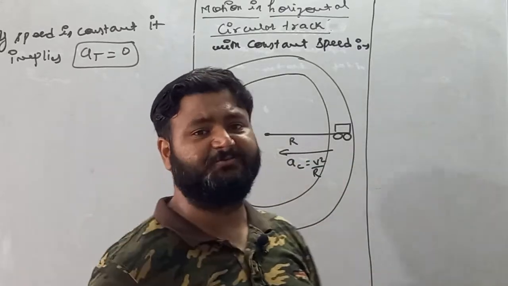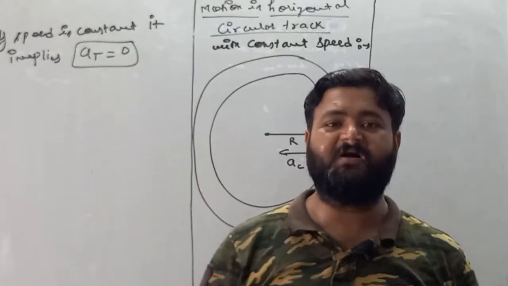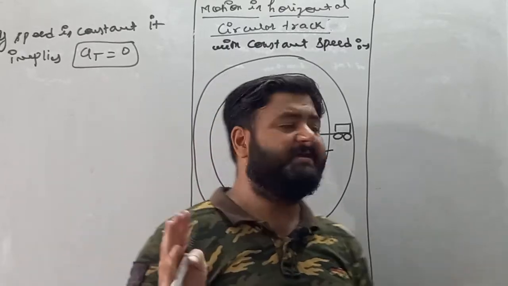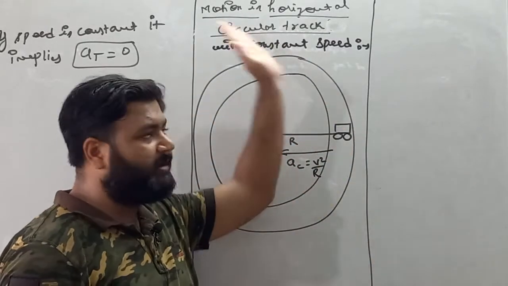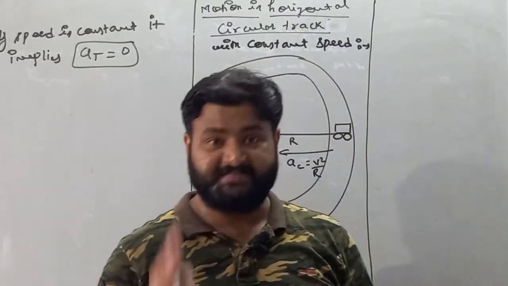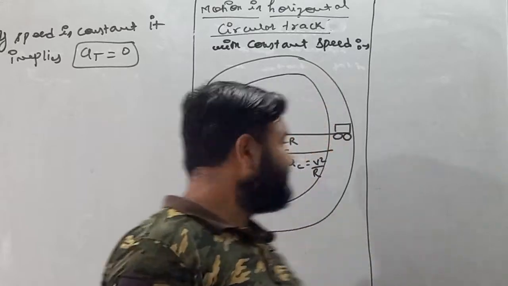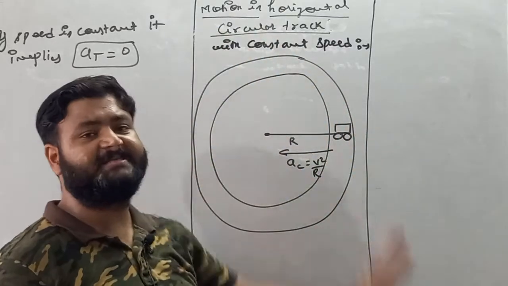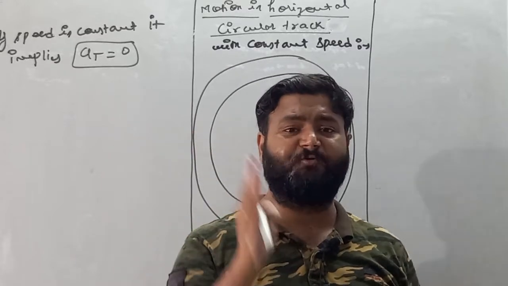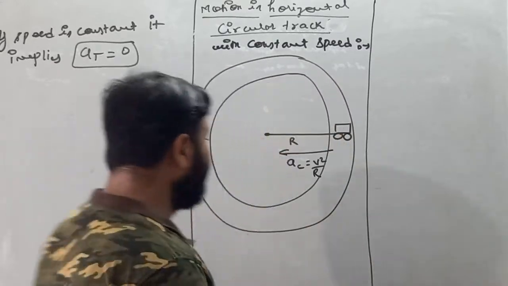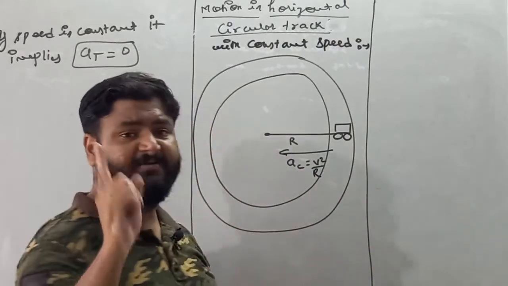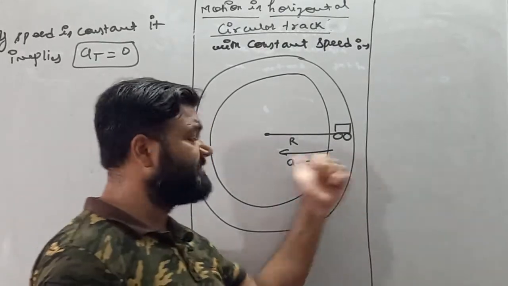So my dear student, remember this thing: if you are moving a car, bike, cycle, whatsoever, and you are performing horizontal circular motion with constant speed, then the force which turns you in the horizontal circular track is the force of friction. Remember this thing: force of friction. So the acceleration is towards the center, then there must be some force which is acting towards the center.